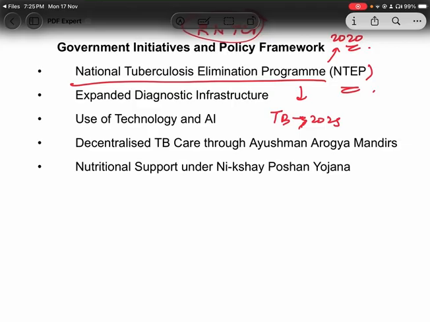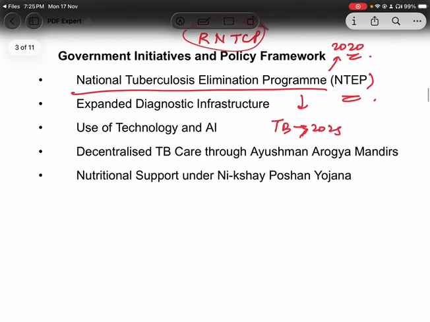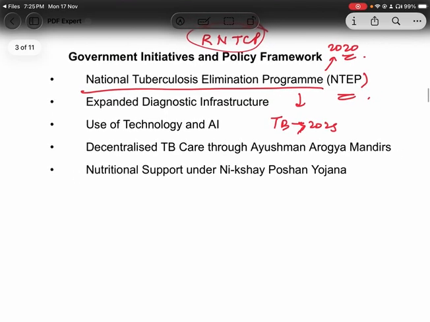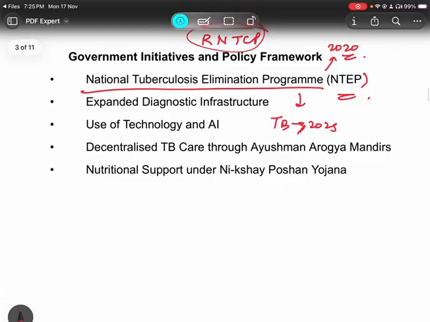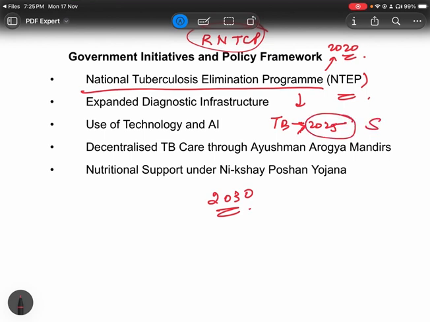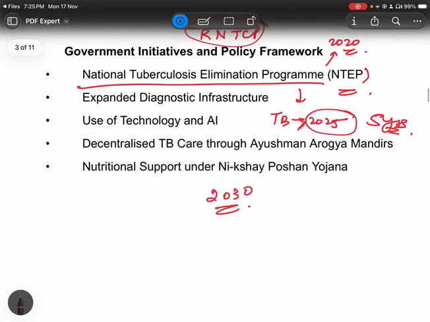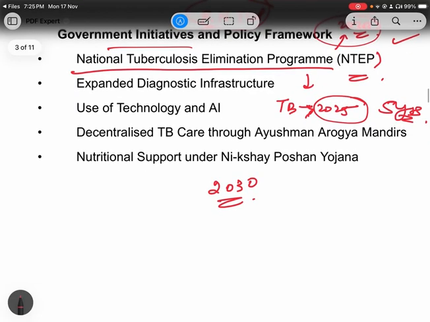The global target was 2030, but India had set the target of 2025, which was 5 years ahead of the global target. We will discuss why India was not able to reach its target. But let's discuss briefly the government initiatives. This National Tuberculosis Elimination Program was launched in 2020, as we discussed. Now, what other features were important?